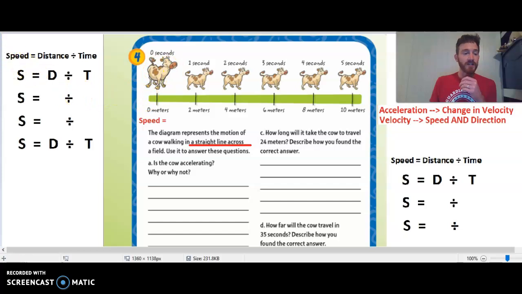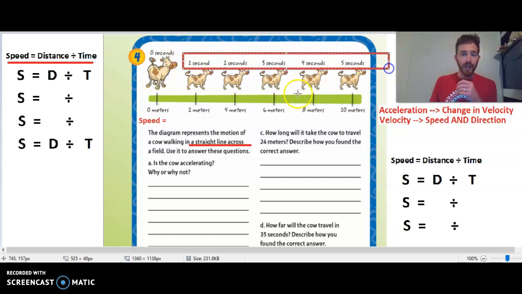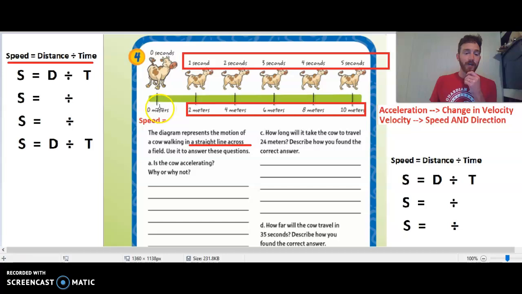Now remember yesterday we talked about speed being distance divided by time. Here we have an amount of time up above, and the distance that the cow has traveled in that amount of time. When it's standing still, it has no speed. We're going to take the distance divided by the time, and 0 divided by 0 seconds would of course be 0, so no speed there. But let's go ahead and calculate the speed at each step of the way.